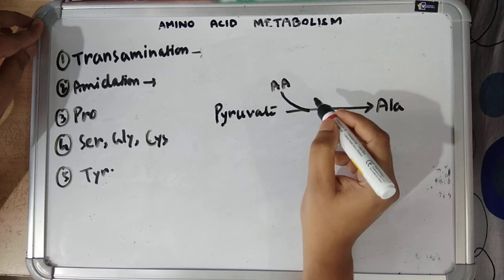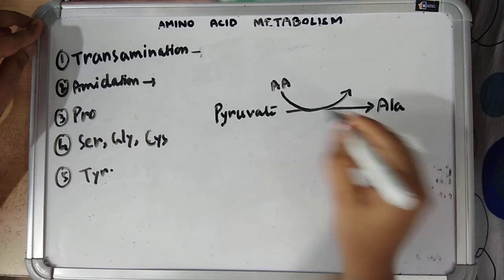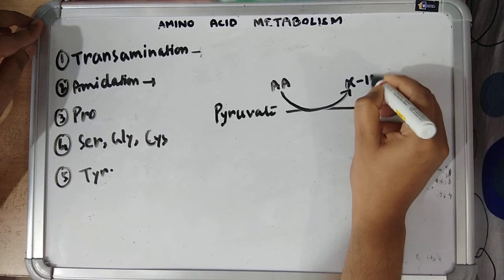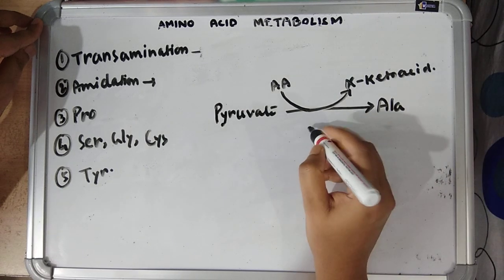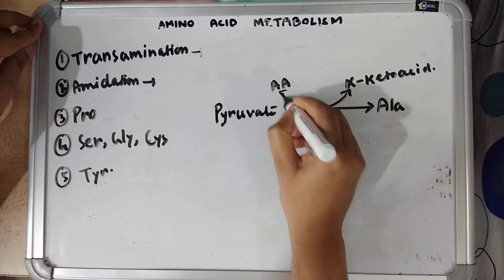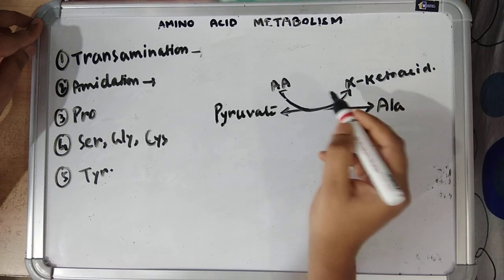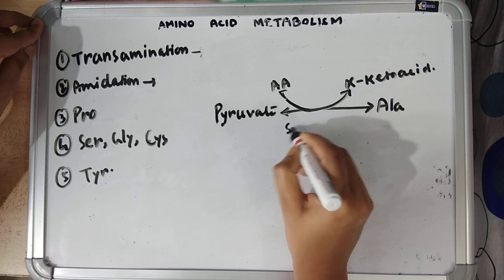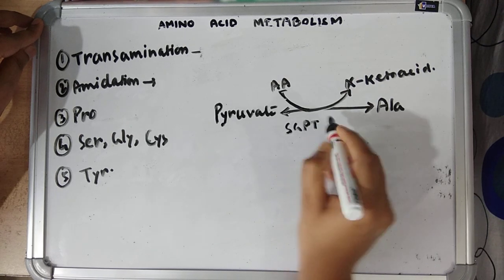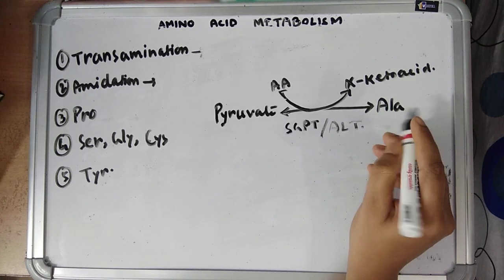It takes up the amino group of this amino acid and converts into alanine, and this amino acid is converted into the corresponding keto acid. This is transamination reaction, which is reversible. It is carried out by transaminases, and if this amino acid is glutamate, then the enzyme is serum glutamate pyruvate transaminase or alanine transaminase, ALT.